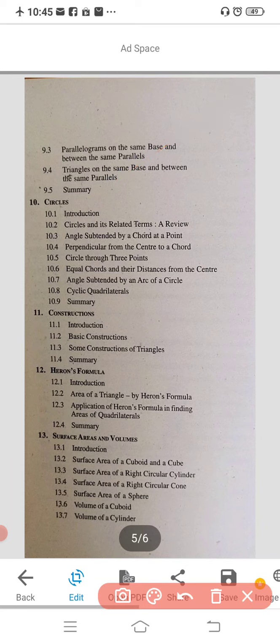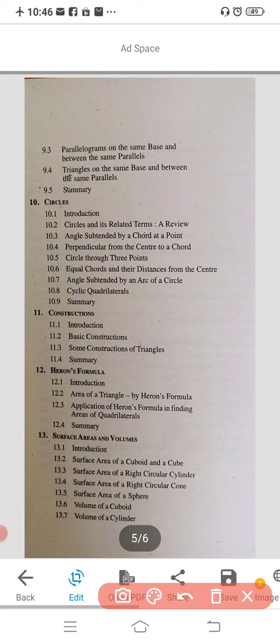In circles, first you have the introduction, next that is 10.2 circle and its related terms, the basic definition of circles, next angle subtended by a chord at a point, perpendicular from the center to a chord, circle through 3 points, equal chords and their distance from the center, angle subtended by an arc of a circle, cyclic quadrilateral. Okay, you are going to study all these concepts in the circle part.